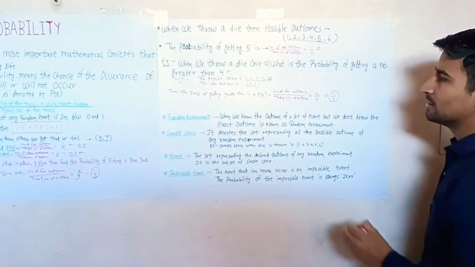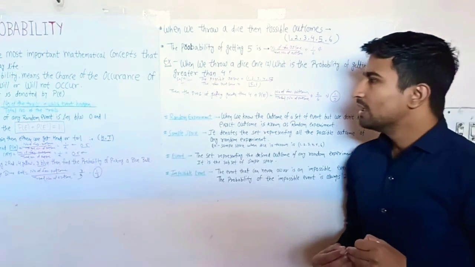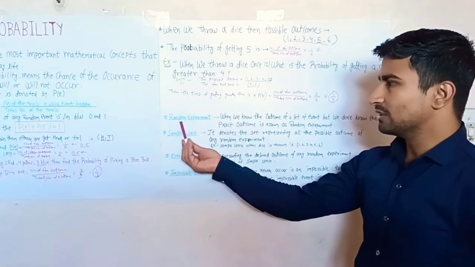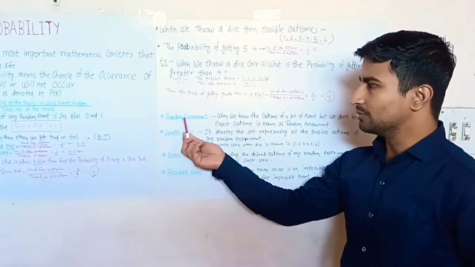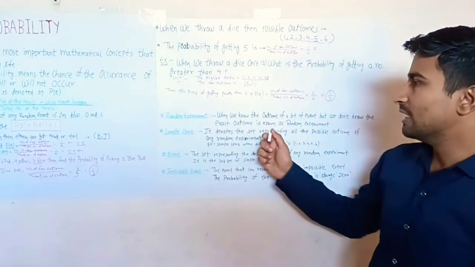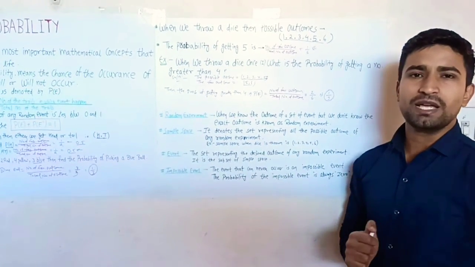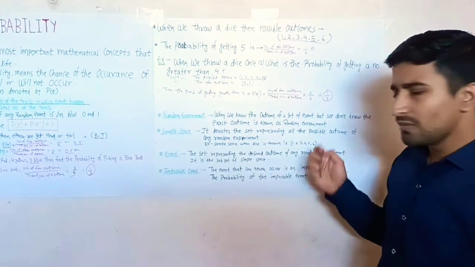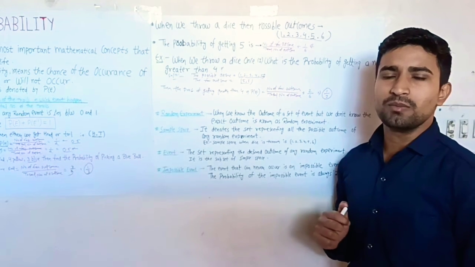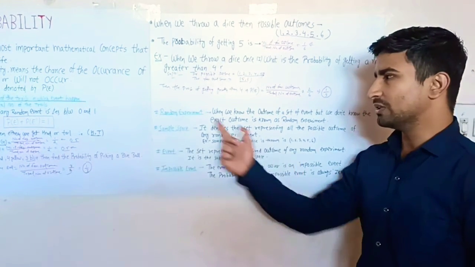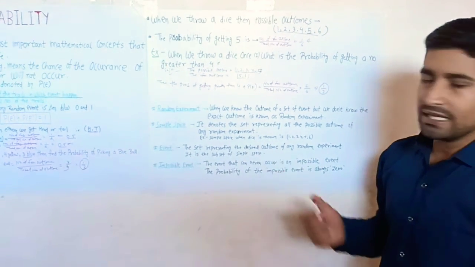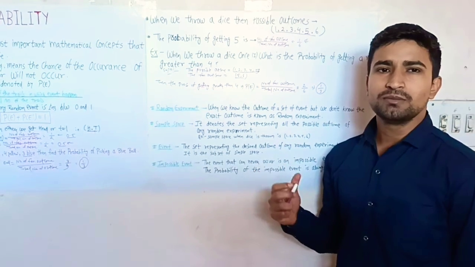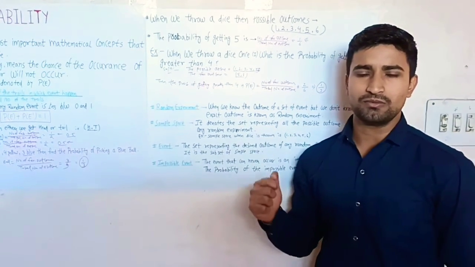Then the probability is 1 by 3. Now we discuss some general terms, like random experiment. A random experiment is one where we know the possible outcomes of an event, but we don't know the exact outcome. Like when we throw a dice, we know we get 1 to 6, but we don't know what exactly we get on the face.